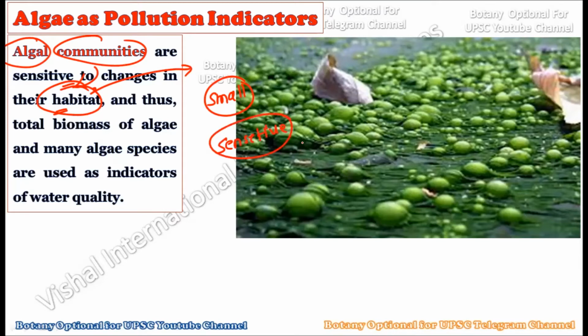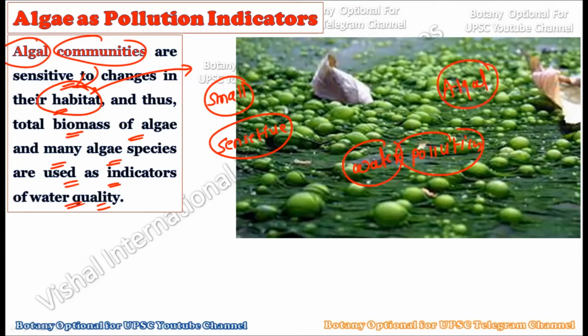Smaller changes can cause them a drastic change, and that is why they typically act as indicator species. And thus the total biomass of algae, and many algae species, are used as indicators of water quality. Especially water pollution can be easily recognized by using algae as an indicator species, because a small amount of pollution can change the flora or the community relating to the algae.